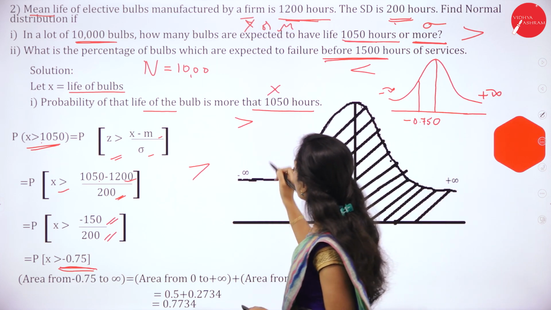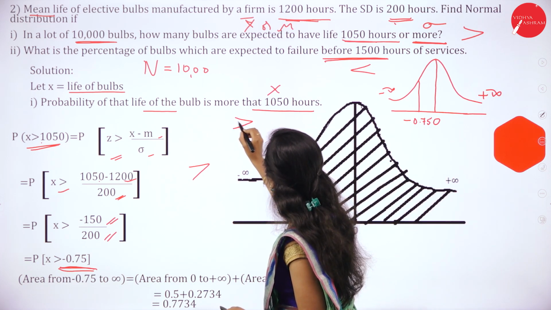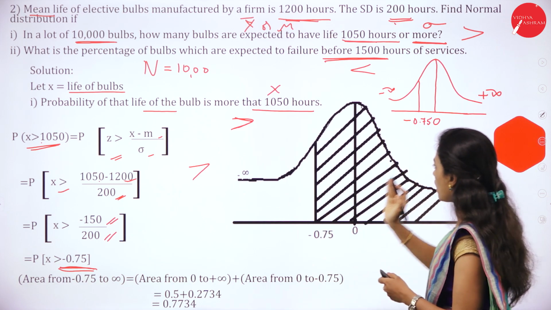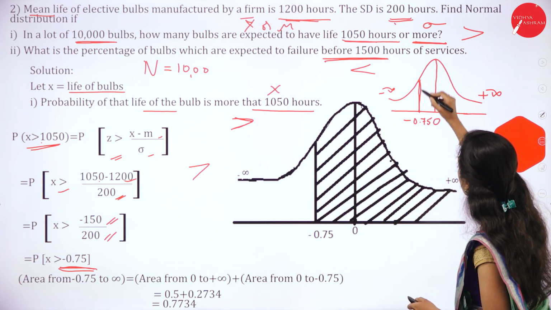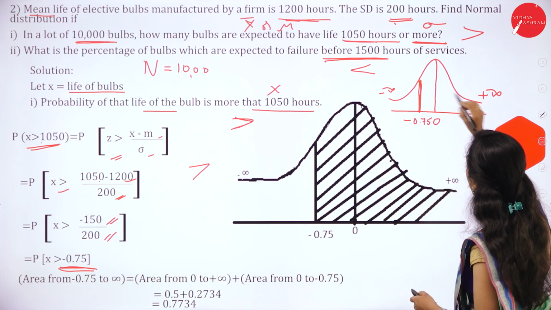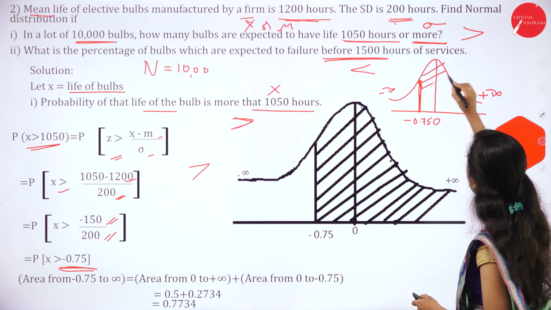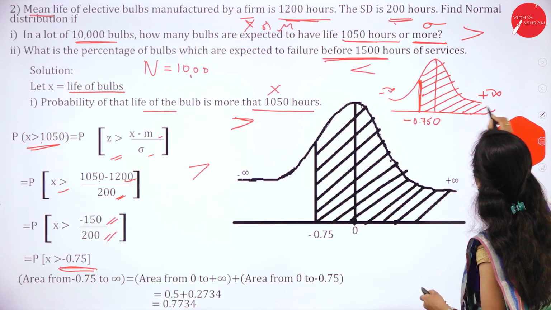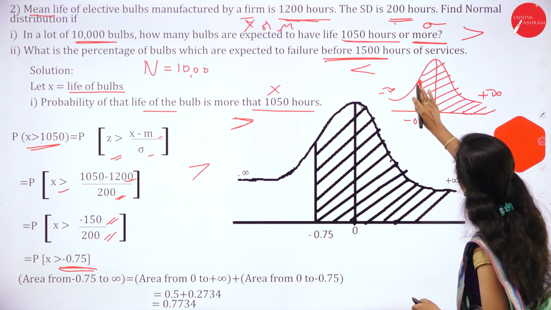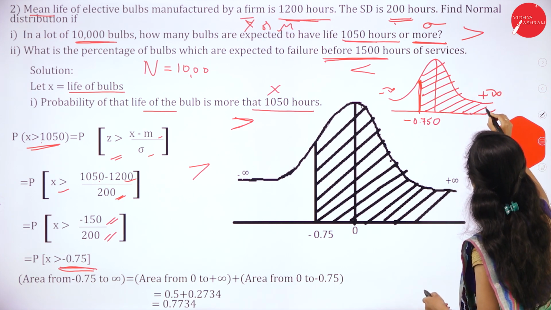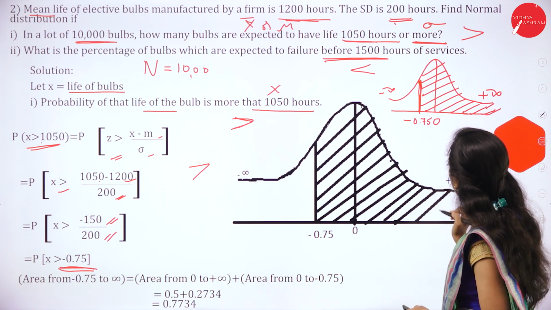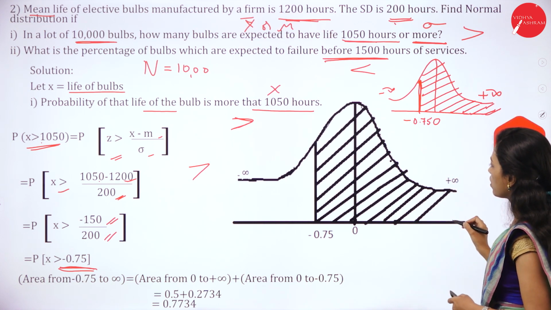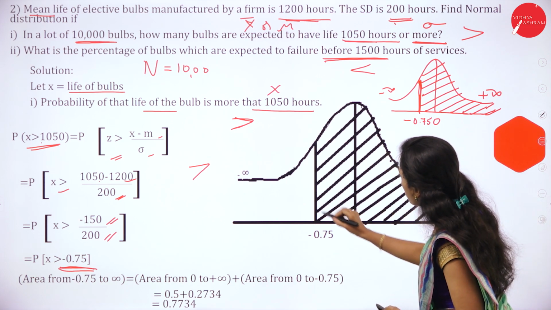Then it is more than. More than means right side of this line. So it is more than. Full area we have to mark it, because from here it is more than, means up to plus infinity we have to mark it. Then now we have to find out the area which are marked.